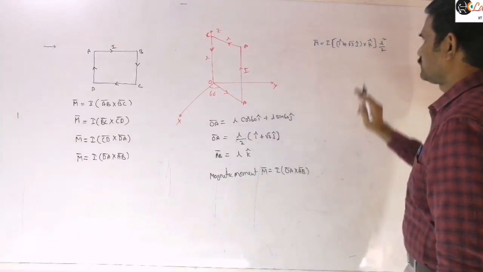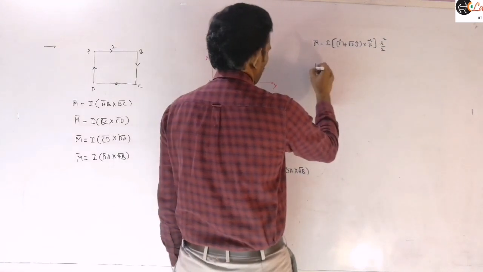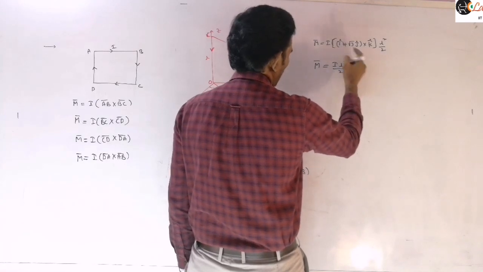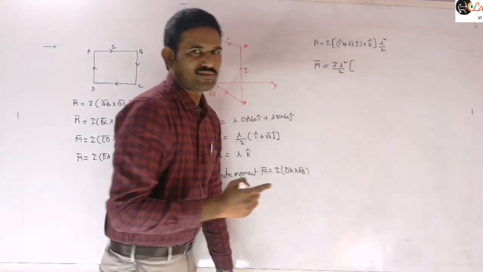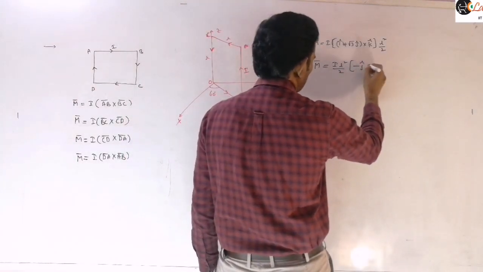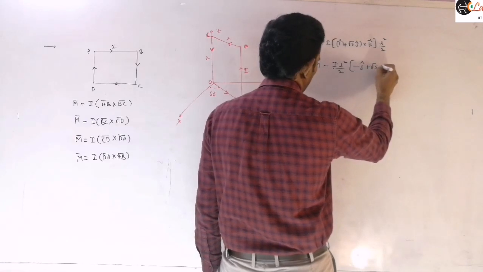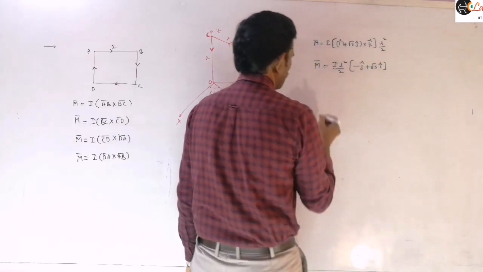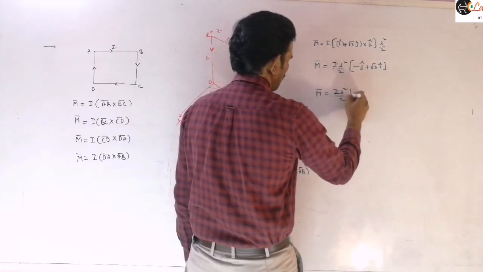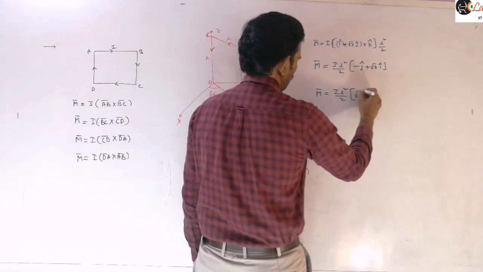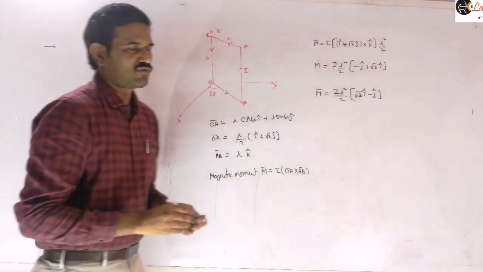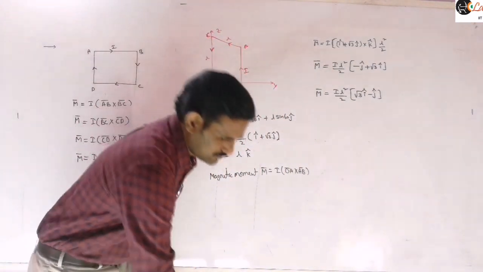And so now here let us do the cross product there. So what we can write is m bar is equal to I L square by 2 into i cap cross k cap, which is minus j cap, and this is j cap cross k cap, which is i cap. And so therefore this m bar we can write as I L square by 2 into root 3 i cap minus j cap. So that will be the magnetic moment of this dipole here, right?